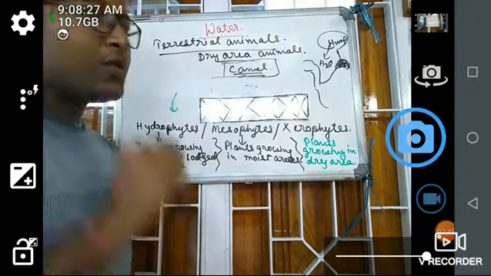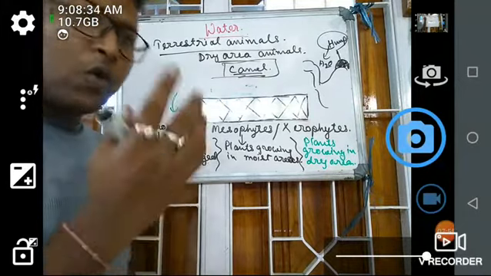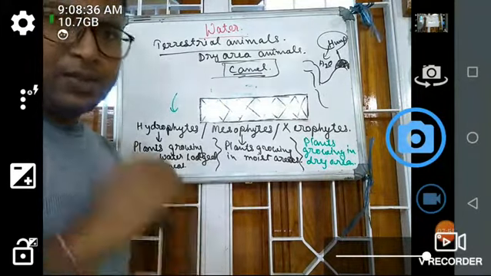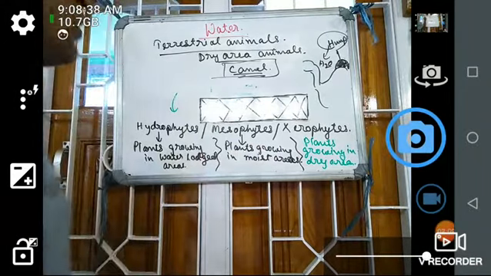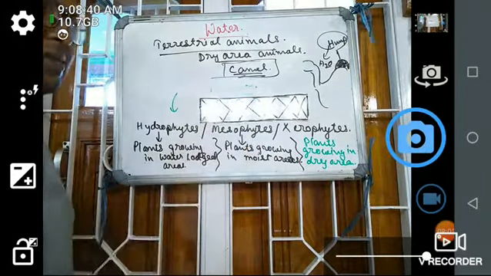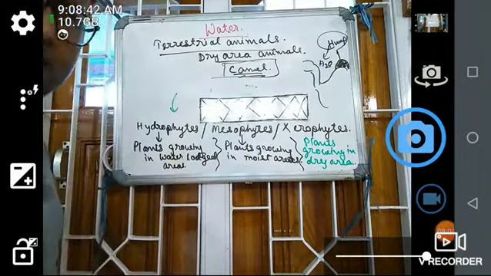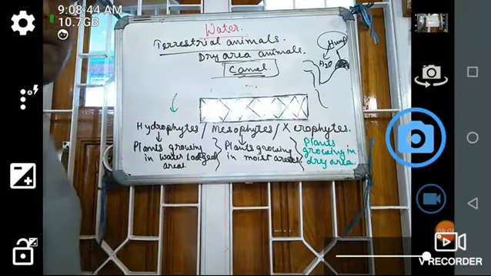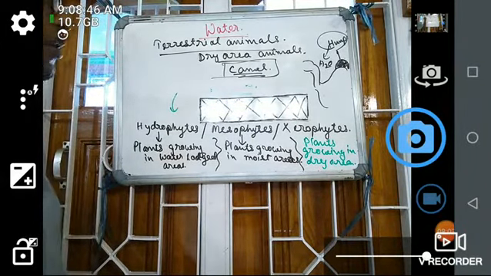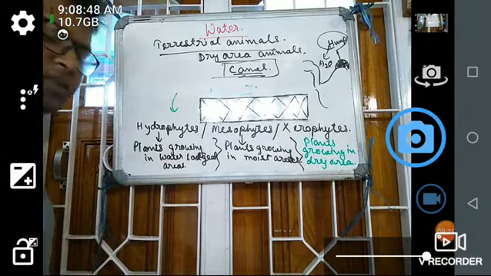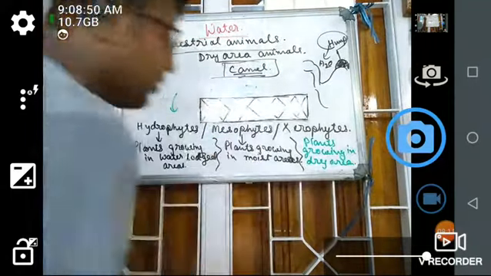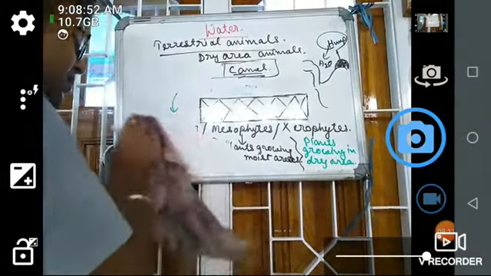That blood comes into the mouth of the snake, and this blood is the source of water for the snake. So in dry areas, the animals take their water supplement from the food they take. Okay, so this is all about the terrestrial animals. Next, the aquatic plants and animals.